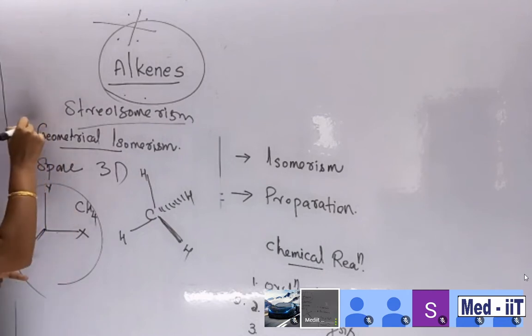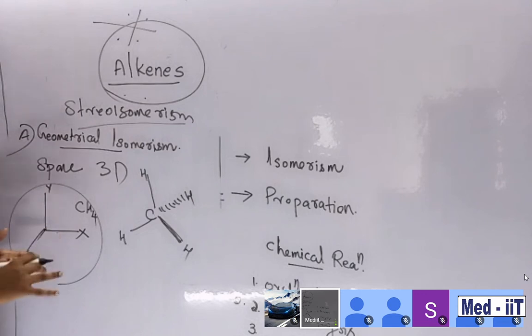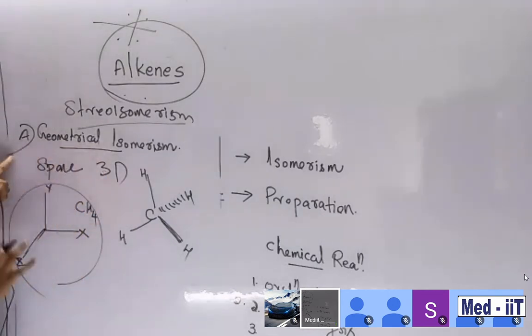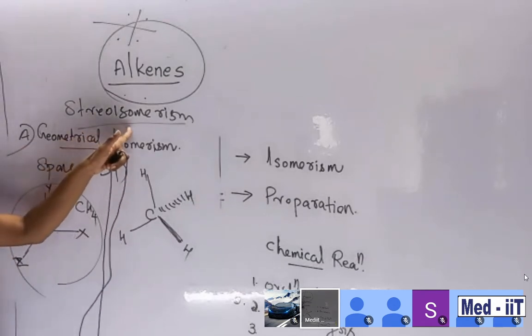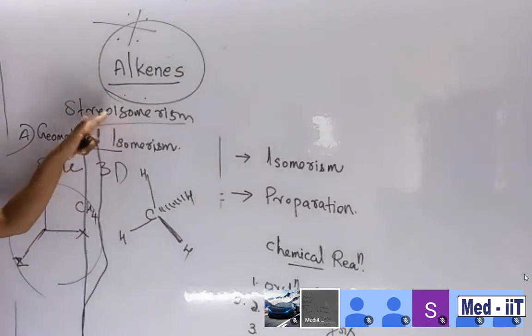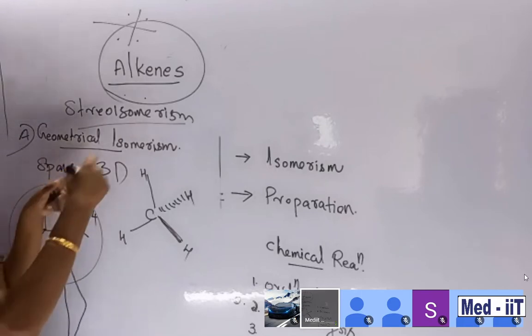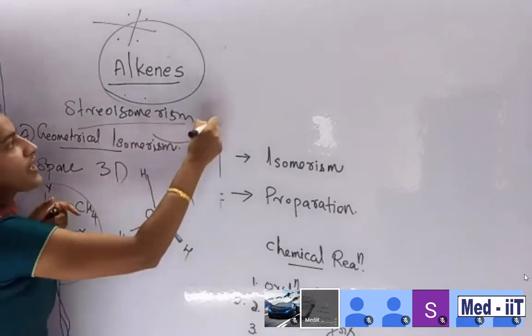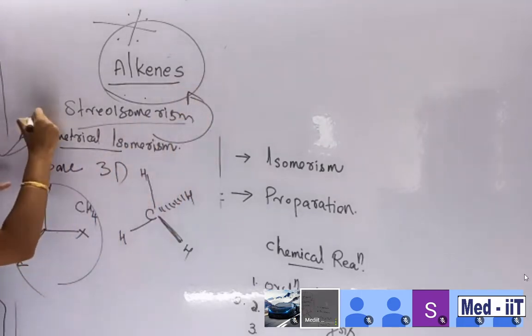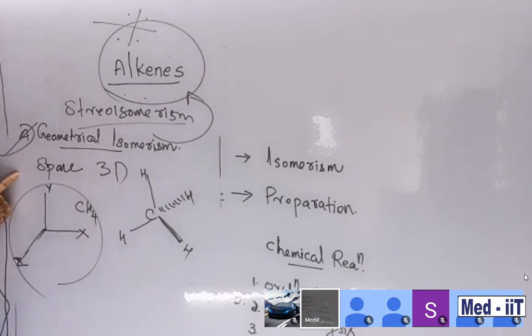I already told you at the beginning of the section that isomerism is classified into structural isomerism and stereoisomerism. Structural we discussed, open chain, then position isomerism, everything we already discussed. Now the pending one is stereoisomerism. Stereoisomerism can be classified into geometrical isomerism as well as optical. Now we are concentrating more on alkene, so geometrical isomerism is more important.